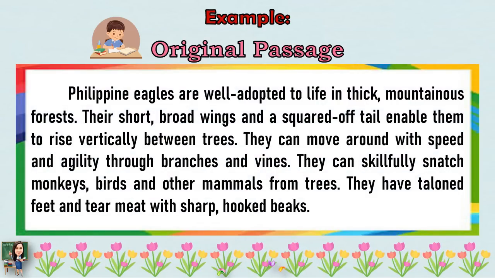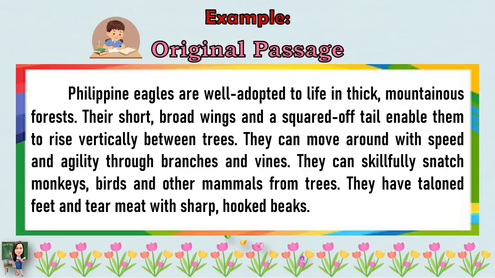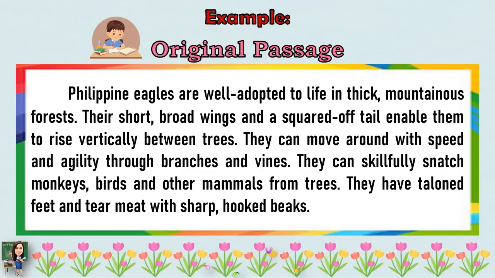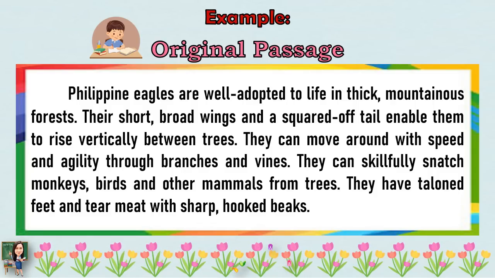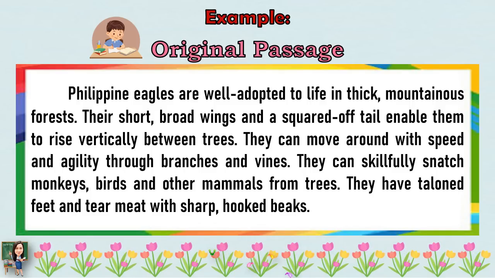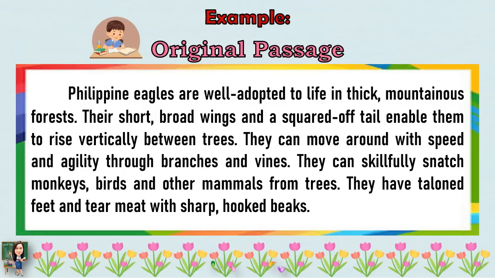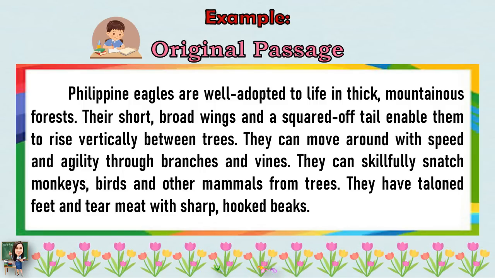Philippine eagles are well adapted to life in thick, mountainous forests. Their short, broad wings and squared-off tail enable them to rise vertically between trees. They can move around with speed and agility through branches and vines. They can skillfully snatch monkeys, birds, and other mammals from trees. They have talon feet and tear meat with sharp, hooked beaks.